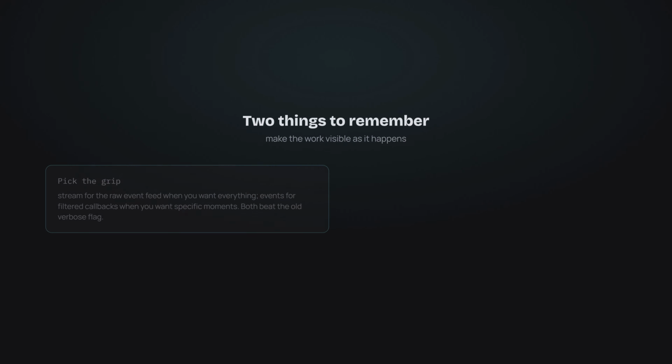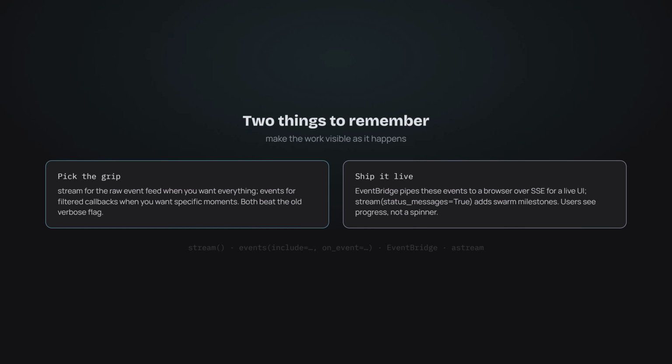Two things to remember. First, pick the grip. Stream for the raw event feed when you want everything. Events for filtered callbacks when you want to react to specific moments. Both beat the old verbose flag. They're the real integration surface.